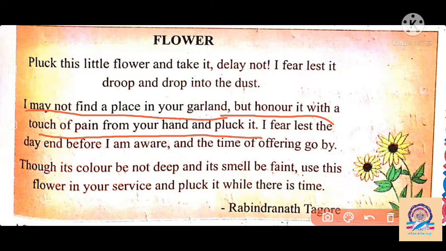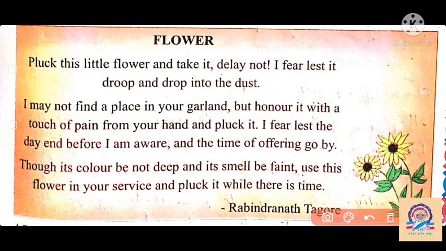I like to touch your hand. I want to touch your skin on my body here. So the flower urges us, the flower requests us, that before I fade away, you touch me. I would like to touch your pain when you touch your hand to me.